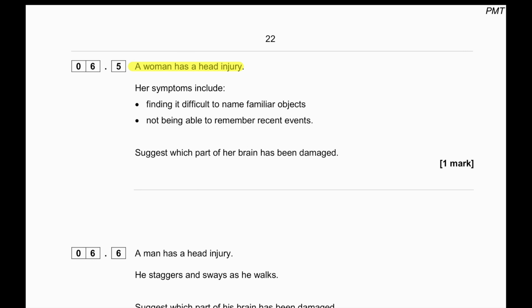A woman has a head injury. Her symptoms include finding it difficult to name familiar objects and not being able to remember recent events. Suggest which part of her brain has been damaged. The part of the brain that is responsible for recognising familiar objects and remembering recent events is the cerebral cortex.